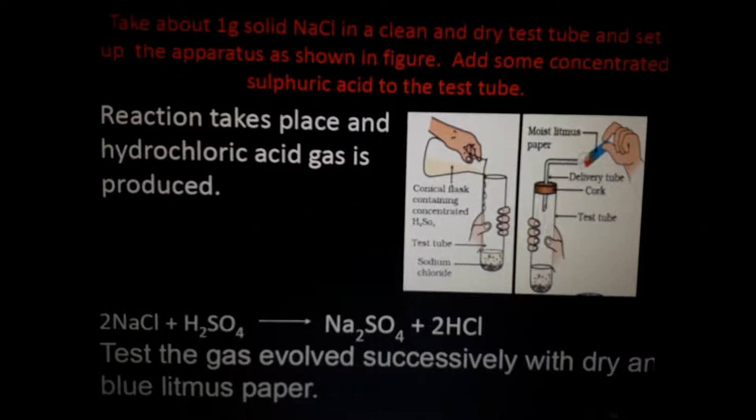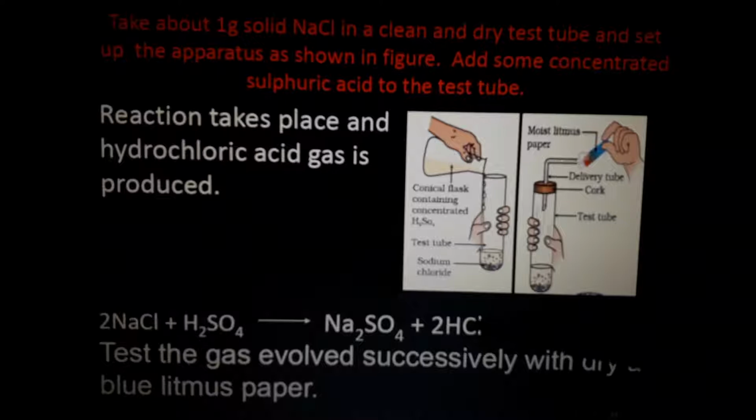In this test, the gas evolved is tested successively with dry and wet blue litmus paper. Here I have given you blue litmus paper. The gas evolved is HCl gas.